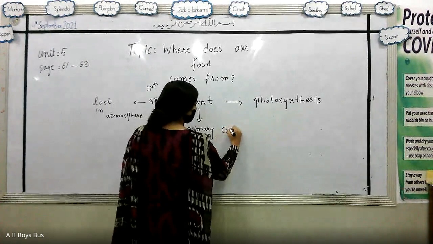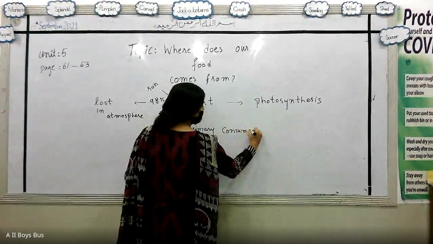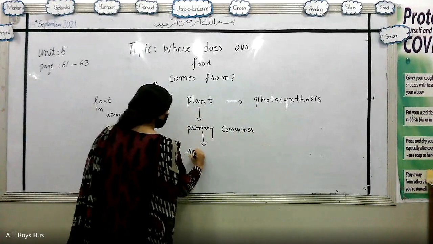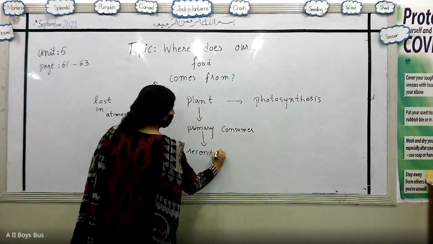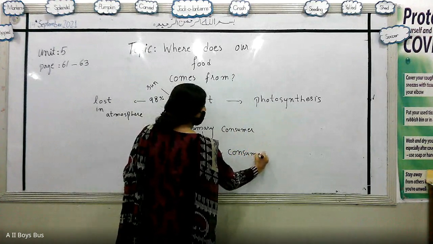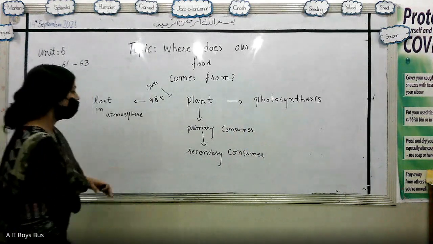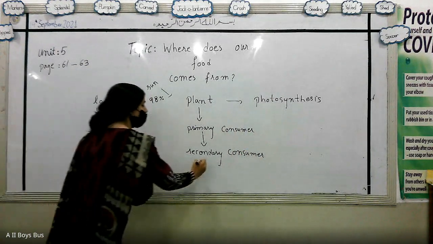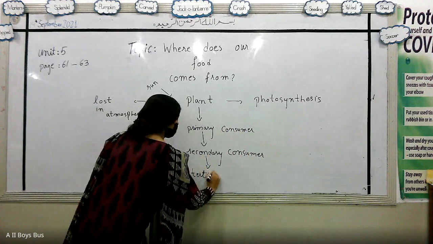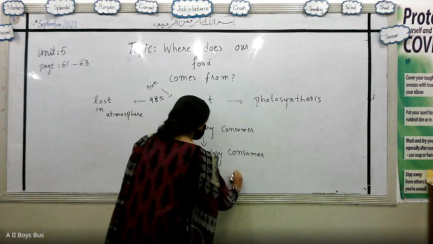Primary consumers, which are herbivores, are eaten by secondary consumers. And secondary consumers are carnivores because they feed on meat. Then the secondary consumers are in turn eaten by tertiary consumers. Tertiary are at the third level.